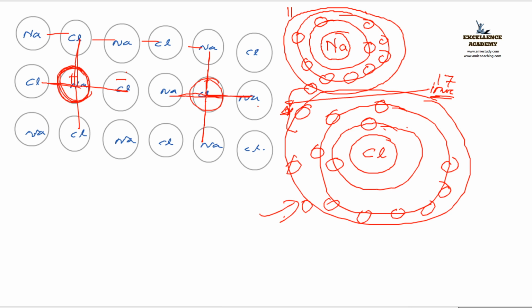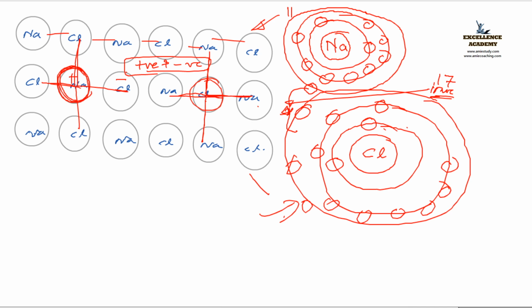That means the positive and negative charges are uniformly distributed. Am I right? If I go to this side, the positive and negative charges are there. If I go to this side, the positive and negative charges are there. It is uniformly distributed.